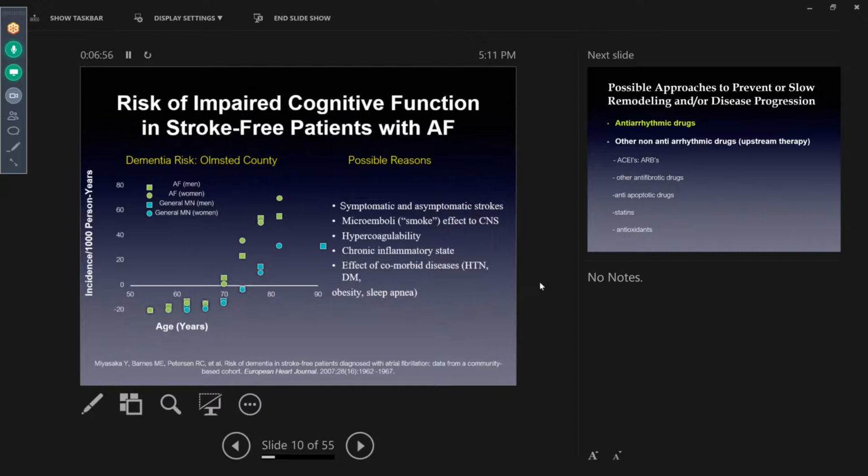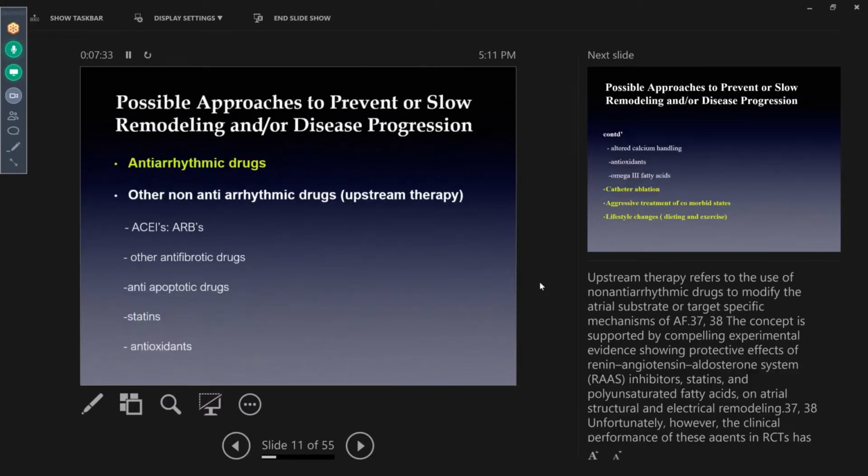that happen just based on the presence of atrial fibrillation. And the reason is that they have symptomatic and asymptomatic strokes, so some of these changes may just be intermittent confusion and just not feeling right. These are not full-blown strokes that you would expect. The mechanism is that the presence of AFib creates a smoke that we see on echocardiogram or TEE sometimes, that is more like a microembolic phenomenon, and also leads to hypercoagulability and a chronic inflammatory state. And the presence of comorbid conditions increases this risk as well.